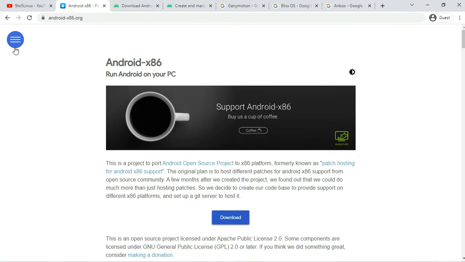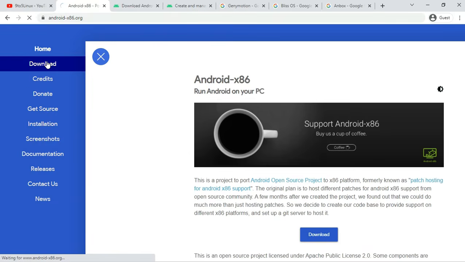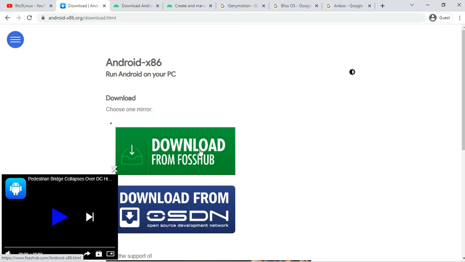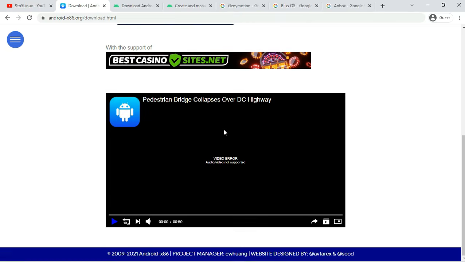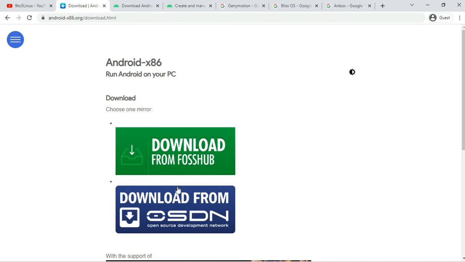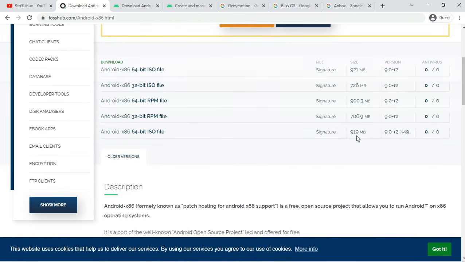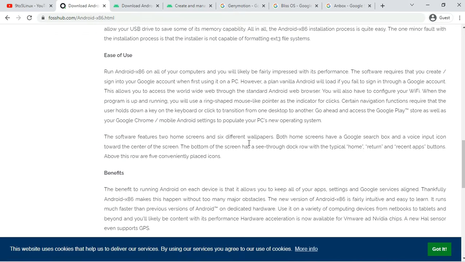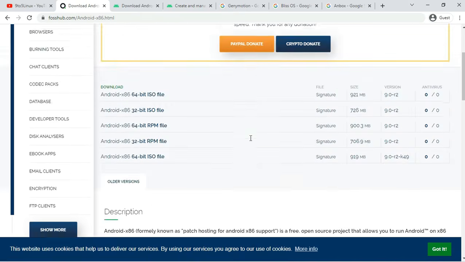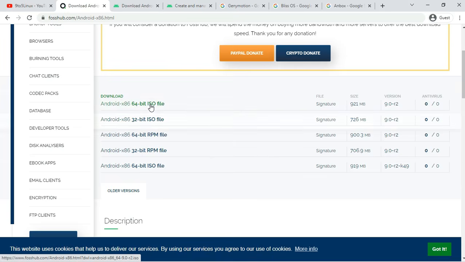Number 1. Android x86 emulator for Linux. Pricing: free. Android x86 is one of the best alternatives to other phone emulators. If you want to run Android games or applications, instead of installing on top of a particular OS, it has a separate ISO to boot as a standalone Android operating system.